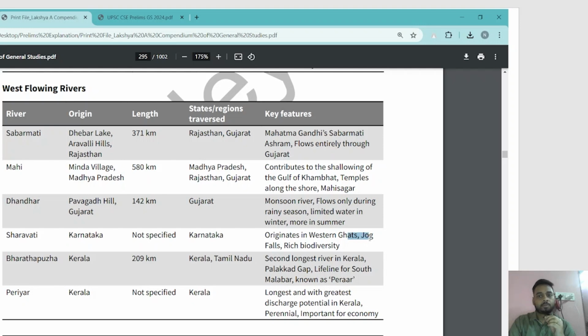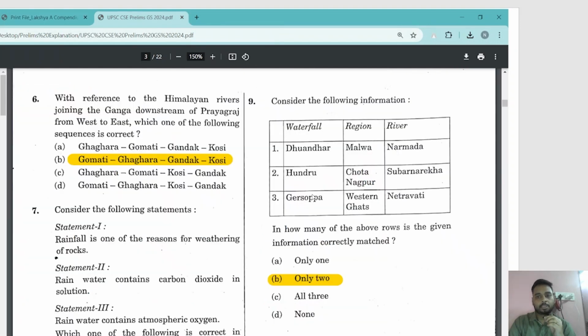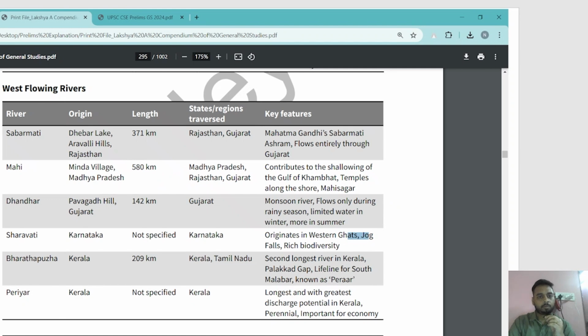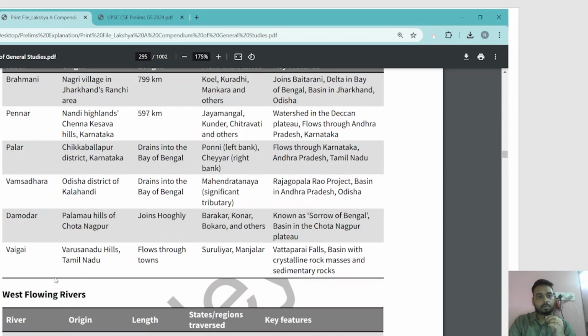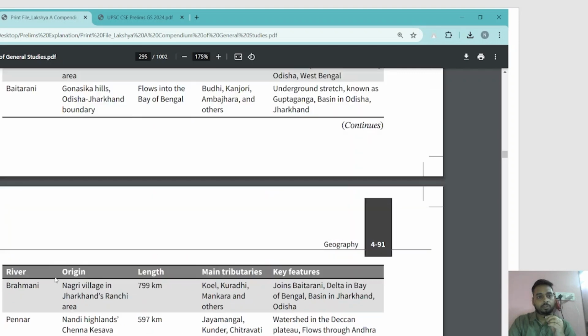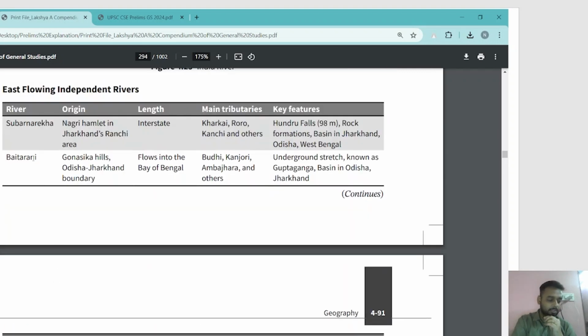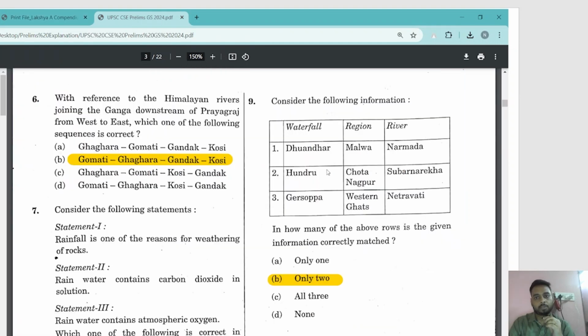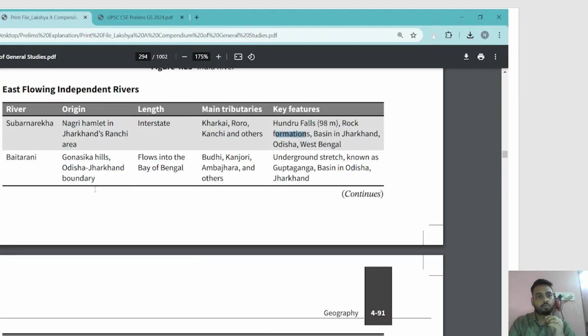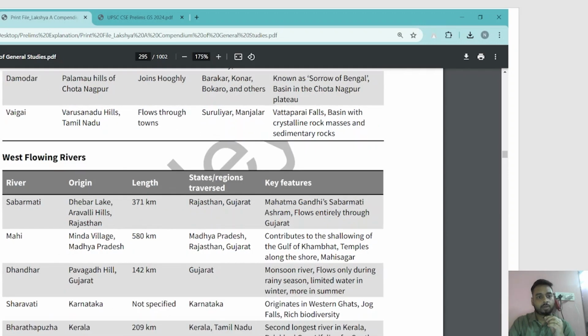So here in the option it says Garsoppa or Jog Fall is in Netravati, so that's ruled out. Then see which river? Suvarnrekha, Hundru Falls. So this one is true. Then we have to find Dhuandhar Falls, that is over Narmada.